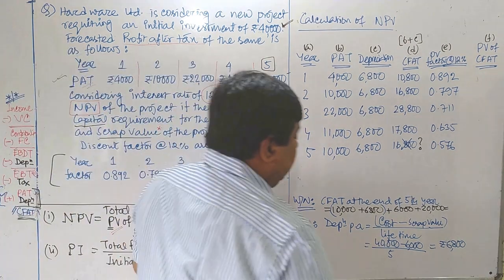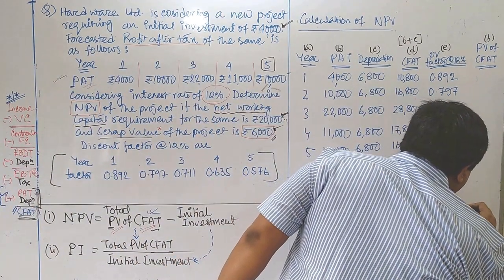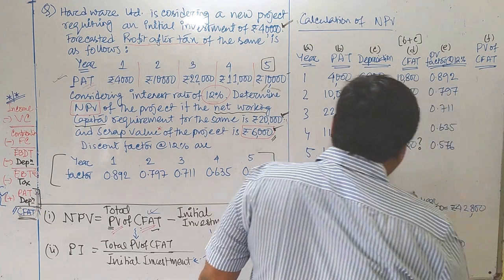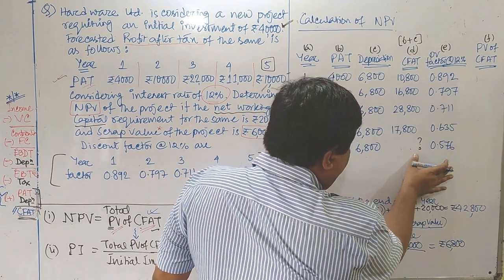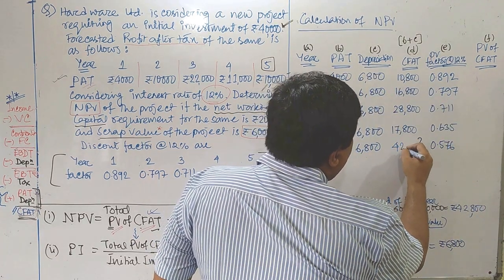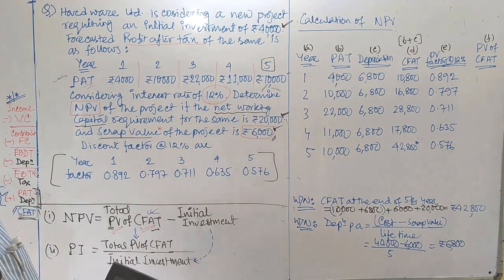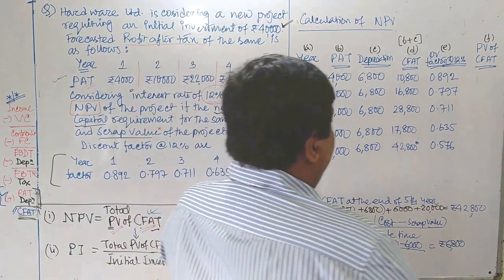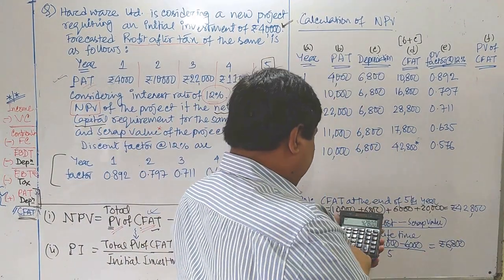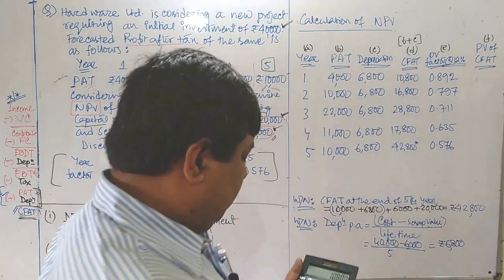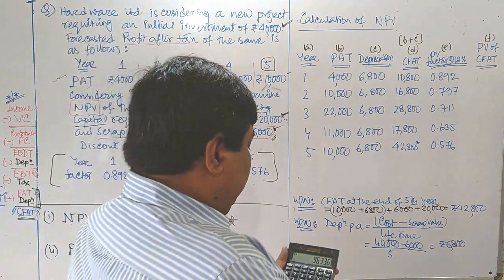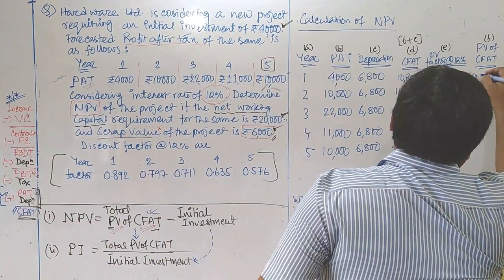42,800. Let me plot here rupees 42,800, and instead of 16,800, here we should plot 42,800 with the PV factor of 12%, and we can get the PV of CFAT of each and every year. 10,800 multiplied by 0.892, you are getting 9634.